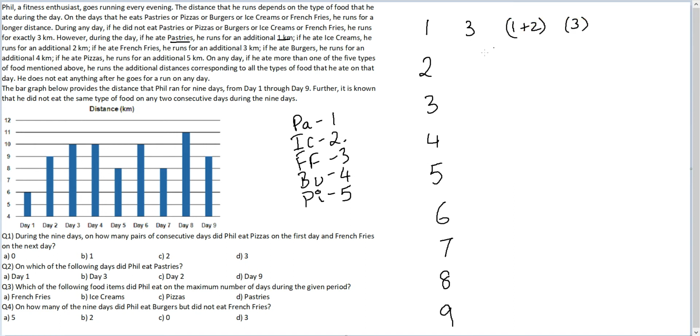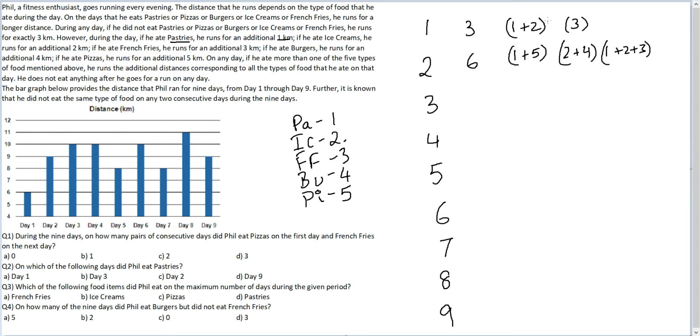These are the two possibilities. I'm not taking care of the name of the food item right now, just the numbers. On the next day, he has run 6 extra. Now 6 can be created by either 1 plus 5 or 2 plus 4 or 1 plus 2 plus 3.